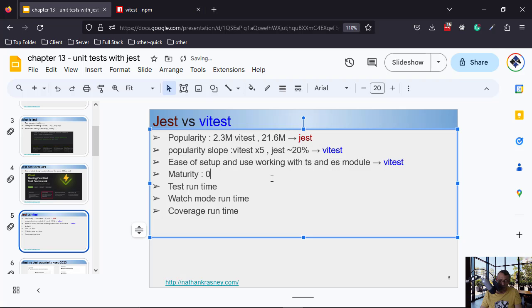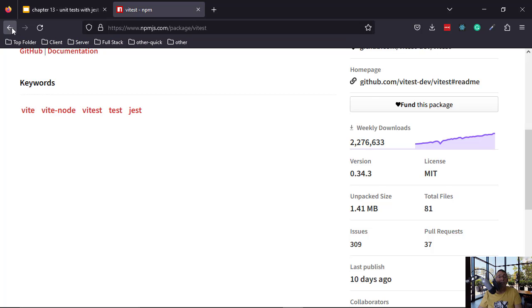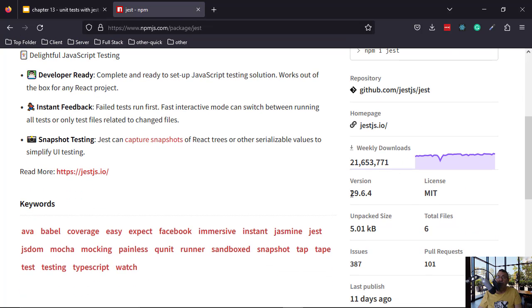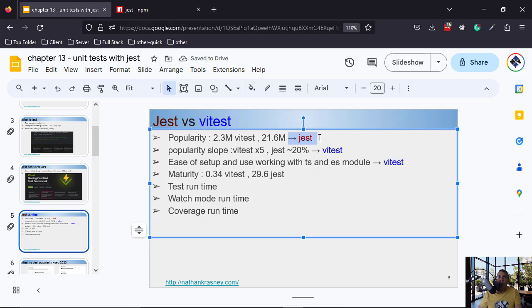It's not even version 1. And jest is version 29.6. Here jest is the winner because jest is much more mature.